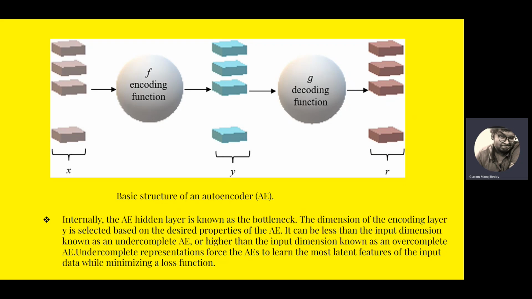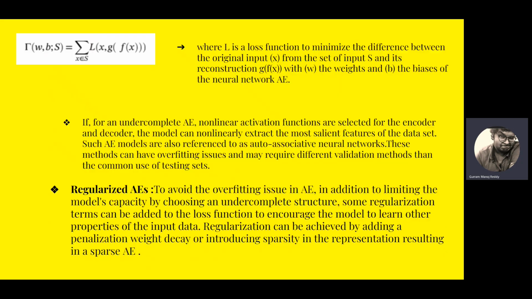So if the features of Y are fewer, then Y automatically selects the most important features of the X so as to reconstruct the R, so as to reconstruct the input. So an undercomplete AE will extract the important features of the data while minimizing the loss function. Here we can see how the loss function looks like, where L is the loss. For an undercomplete AE, if nonlinear activation functions are selected for the encoder and decoder, the model can nonlinearly extract the most salient features of the dataset.